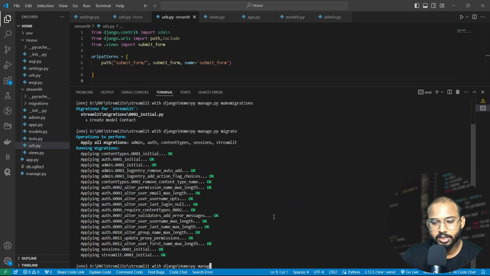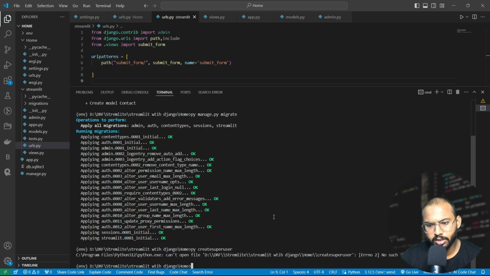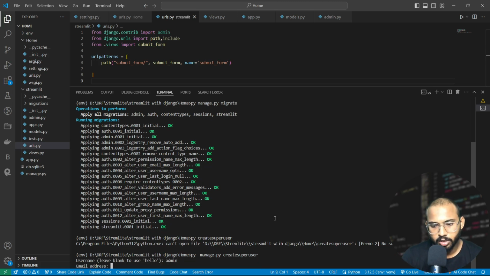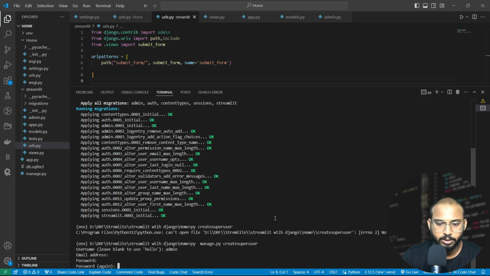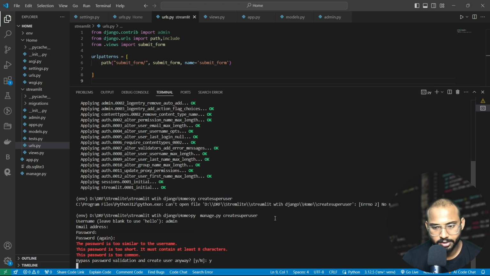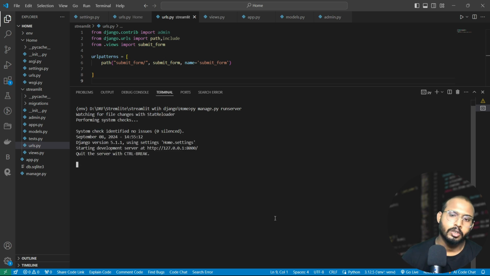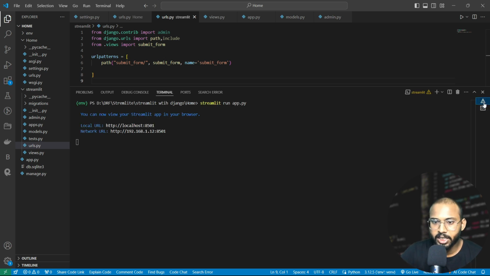So now let's create our superuser first. Python manage.py createsuperuser, and here we will give the name admin. After that the password is also admin. Let's clear the screen, and here we will write python manage.py runserver. Finally our server is running, and our Streamlit server is also running.